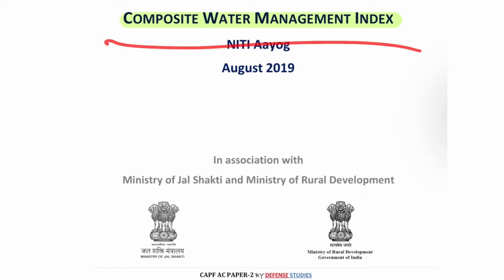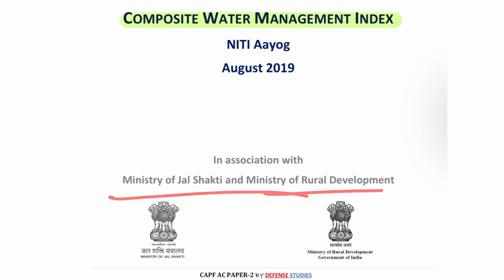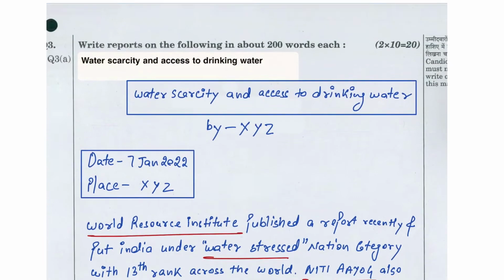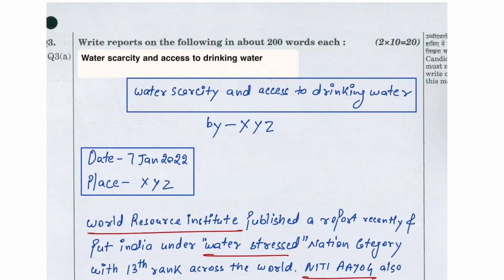Now the composite water management index. This particular report was released by Niti Aayog in August 2019 in collaboration with Ministry of Jal Shakti and Ministry of Rural Development. They have talked about the water management practice throughout India. That is, which states are doing better in water harvesting, which states are under water scarce or under water stress, the stressed region. Now we directly talk about this report.